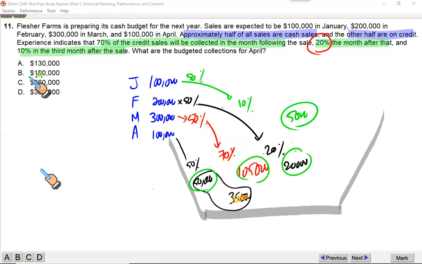Gives you 180. That is the answer. The answer says how to recognize this type of phrase. See, I just got lost here. 70% of the credit sales will be collected in the month following the sale. This was important information which was messed up.